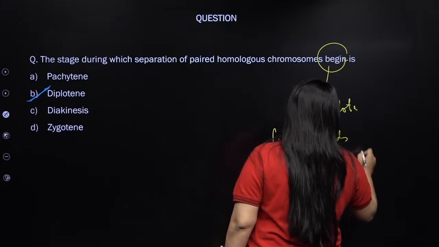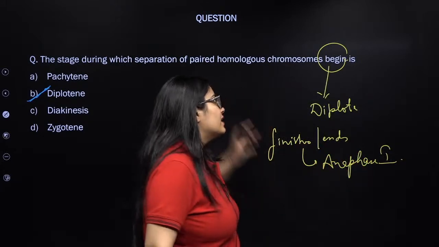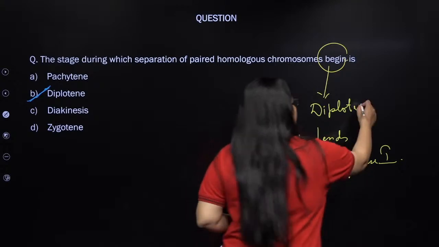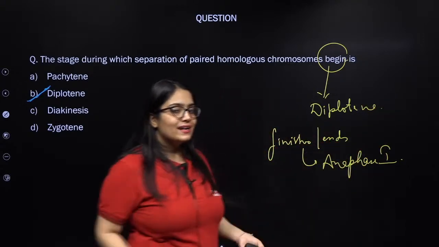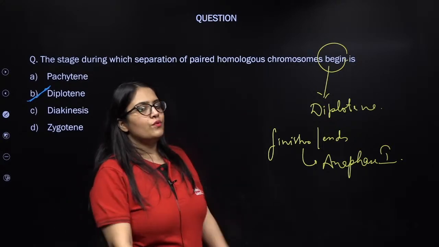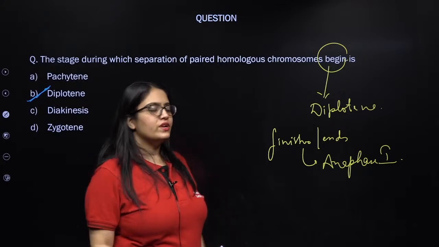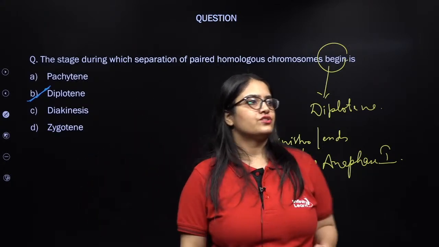If you are unable to get this, please write it in your NCERT. The separation of homologous chromosomes begins in diplotene and ends in anaphase 1. And the pairing of homologous chromosomes, synapsis, took place during the zygotene stage of prophase 1, right? Good. Next question.